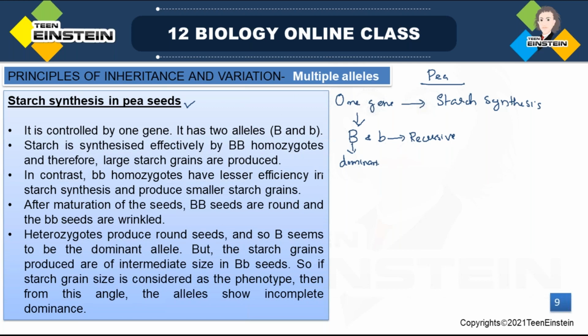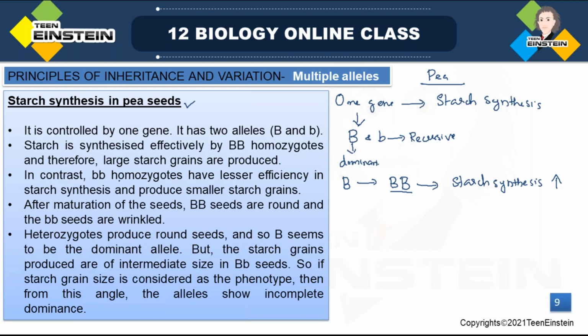Okay. When this dominant allele comes in homozygous condition, meaning both alleles are similar, then you can see starch synthesis in an effective way. Starch synthesis will be high in such seeds. When the dominant allele is coming in homozygous condition, this is the important point: homozygous condition, starch synthesis is high.